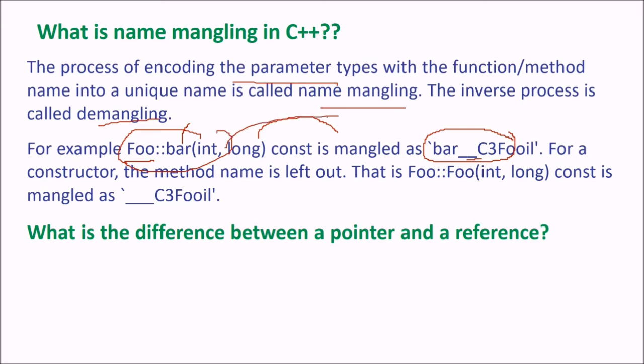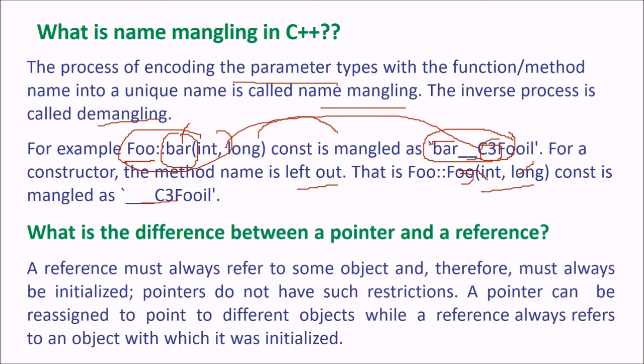For a constructor, the method name is left out. The method name is bar, so it will not be there. That is, if you have foo, double colon, the scope resolution operator, foo taking int and long, it will only be c3, foo, i for integer, and l for long. This is mangling.